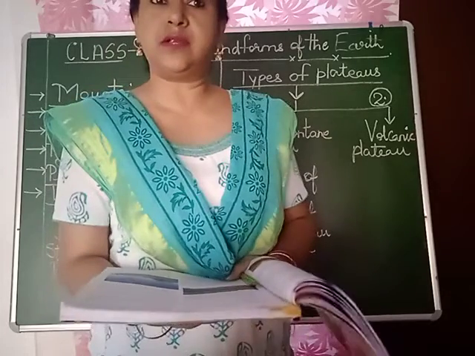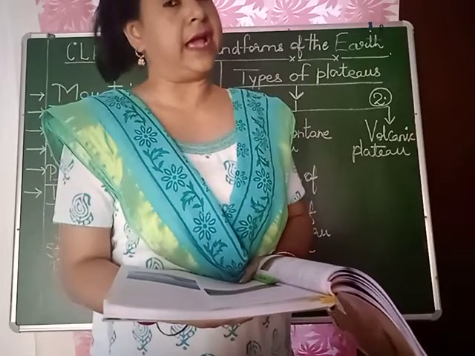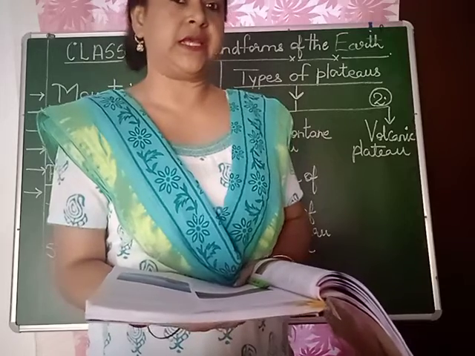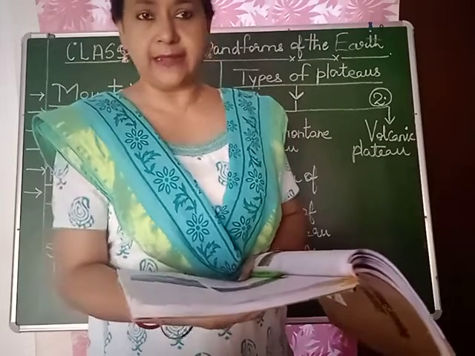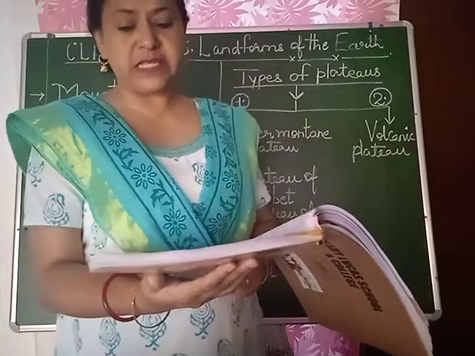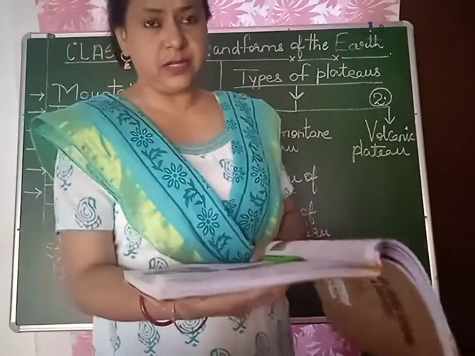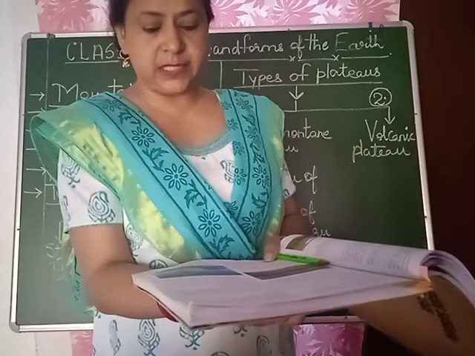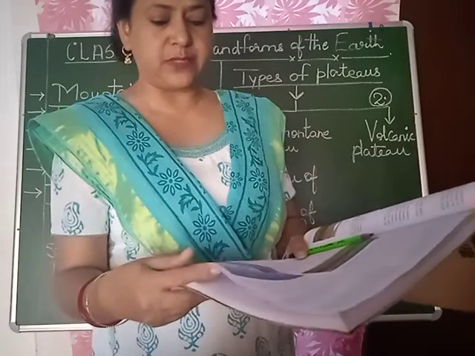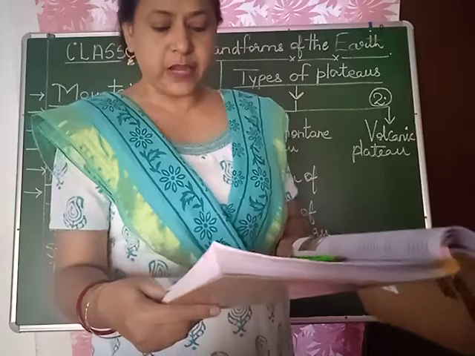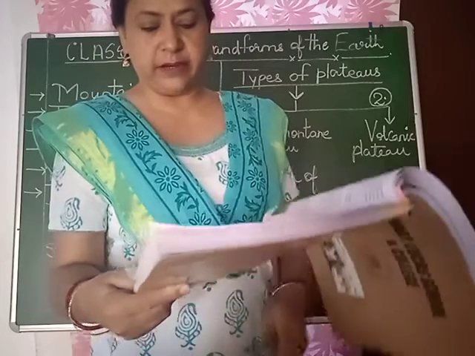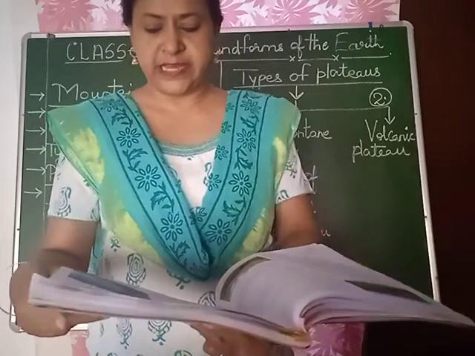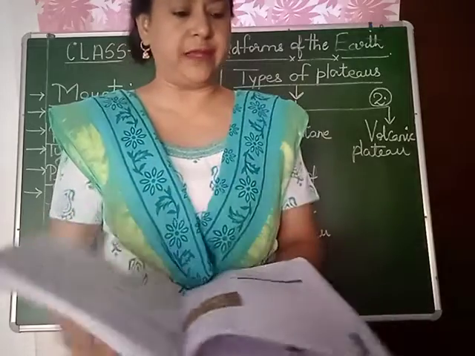Where is the coast, children? Where the land and the sea meet is called the coast, and this is an area where we see the structural plains. Such plains increase in width towards the sea due to the deposition of sediments brought by the sea waves. For example, the Russian platform, the Great Plains of the US, the central lowlands of Australia.